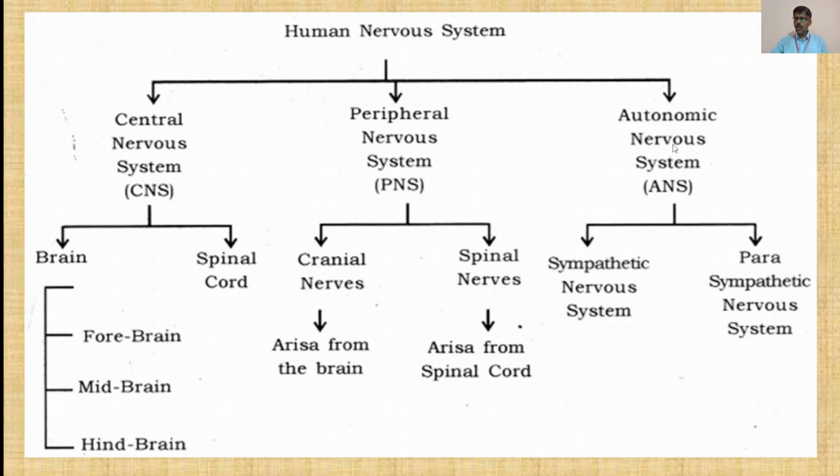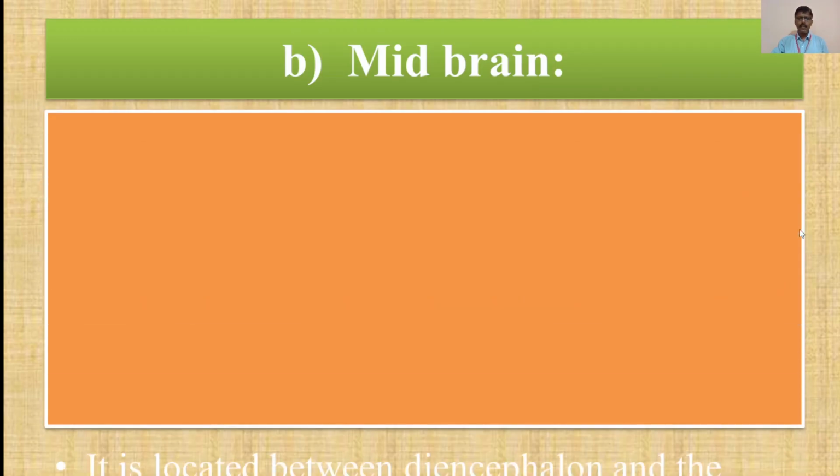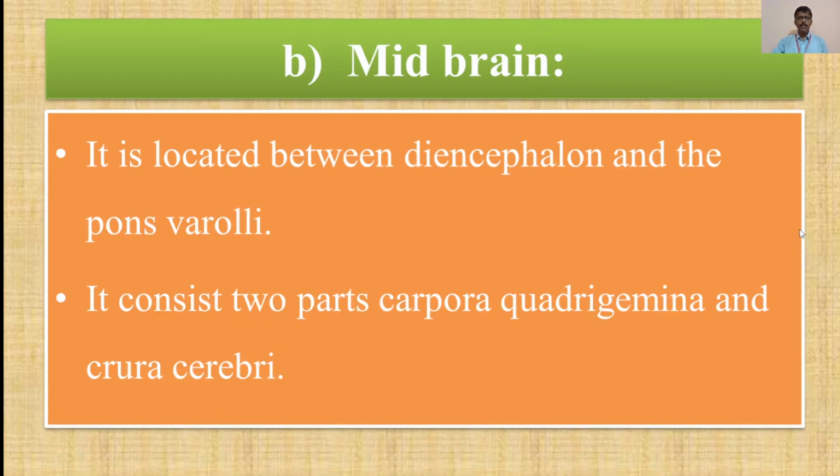Now we'll talk about the autonomic nervous system or ANS. It is further divided into the sympathetic nervous system and the parasympathetic nervous system. Now this is a brief account of the human nervous system. We have seen this chart in detail in our previous lecture also. Moving forward, we have studied the forebrain, and today we'll study the midbrain.